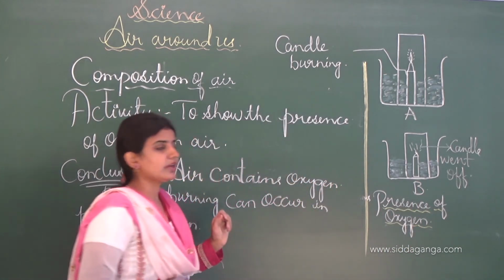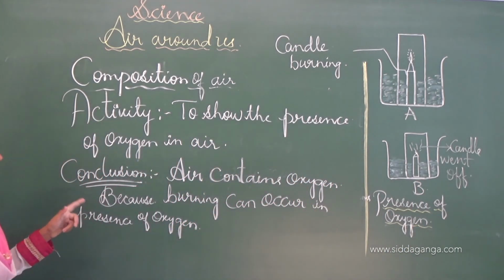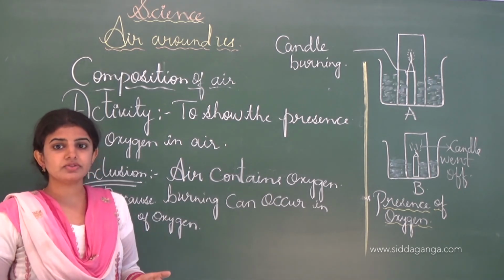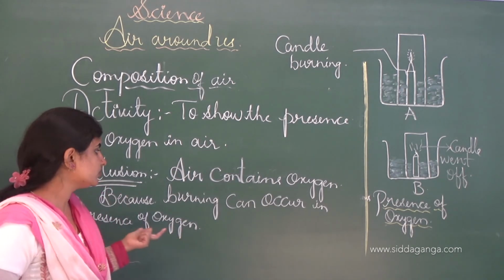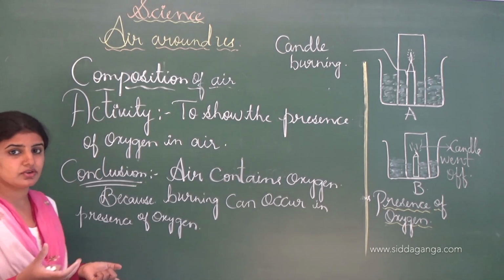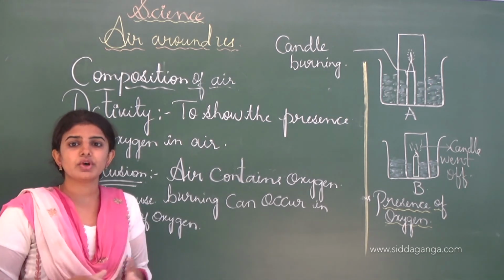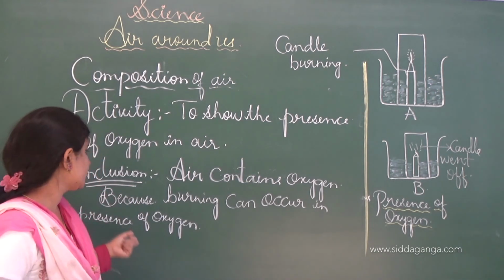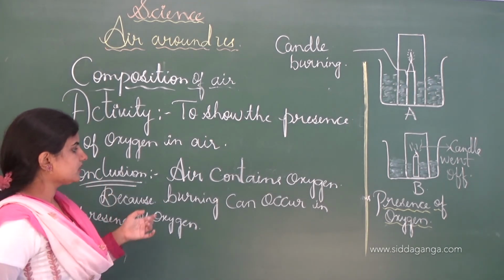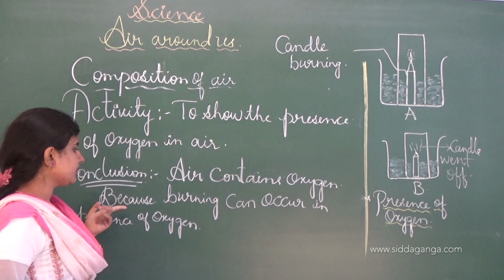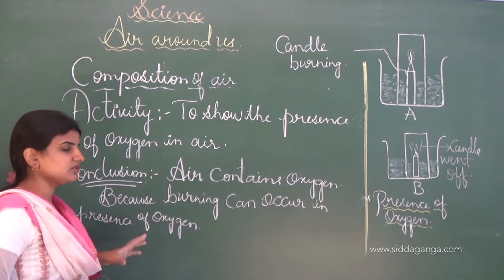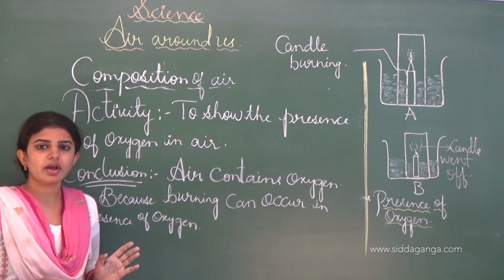From this activity we can conclude that air contains oxygen. Without air, the burning process will not take place. So that's why I told you that oxygen is a supporter of burning. Without the presence of oxygen, it will not burn. The conclusion for this activity is air contains oxygen, and it is essential for burning; burning can occur only in the presence of oxygen. This is all about the activity.